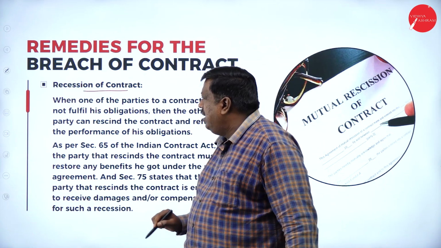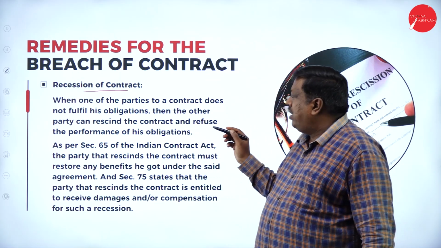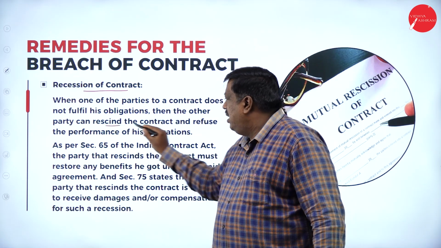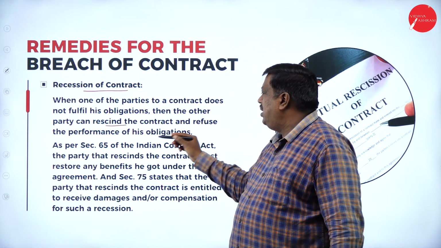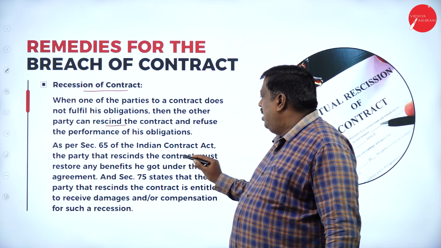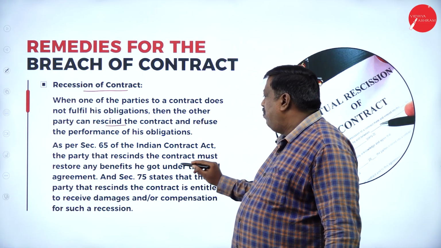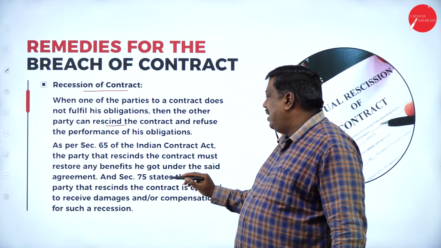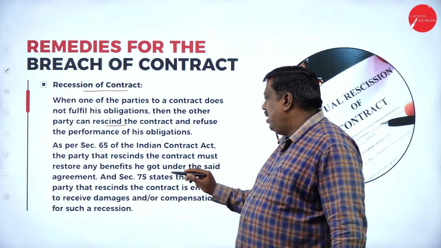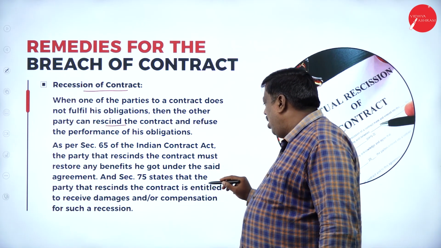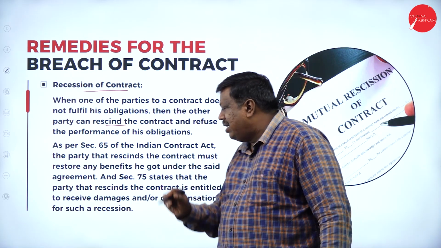Rescission of contract. When one of the parties to a contract does not fulfill his obligation, then the other party can rescind the contract and refuse the performance of the obligation. As per Section 65, the party that rescinds the contract must restore any benefits he got under the said agreement. And Section 75 states that the party that rescinds the contract is entitled to receive damages and/or compensation for such rescission.